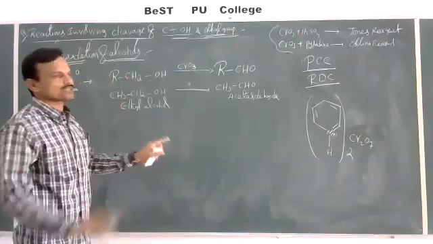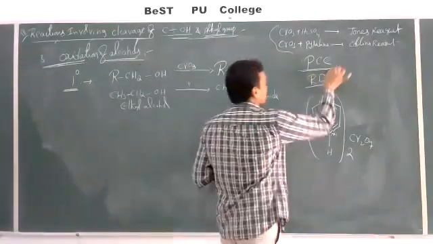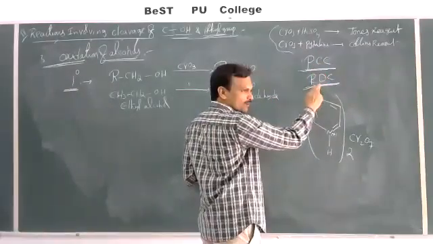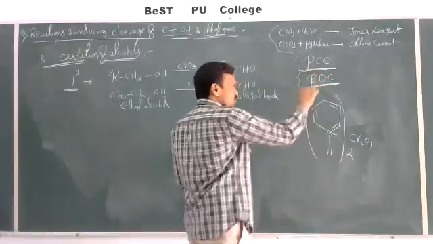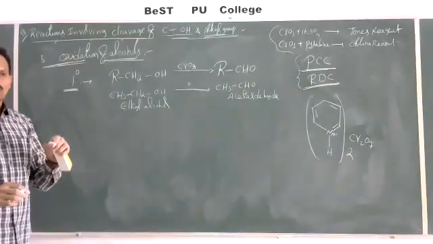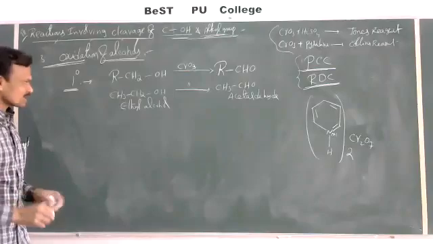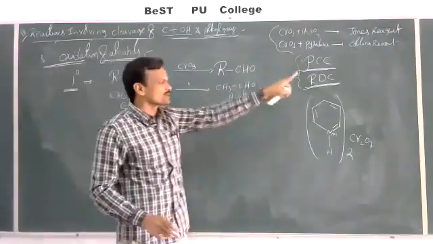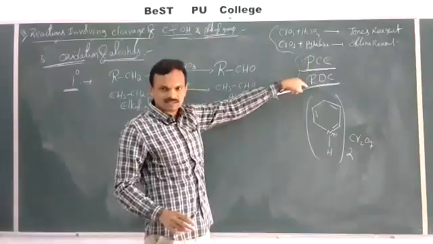Without mentioning the formula, just in short form, we can write PCC or PDC, pyridinium chlorochromate or pyridinium dichromate. Both of these act as mild oxidizing agents. These are used for controlled oxidation, meaning alcohols are oxidized to carbonyl compounds which cannot be further oxidized in the presence of these oxidizing agents.